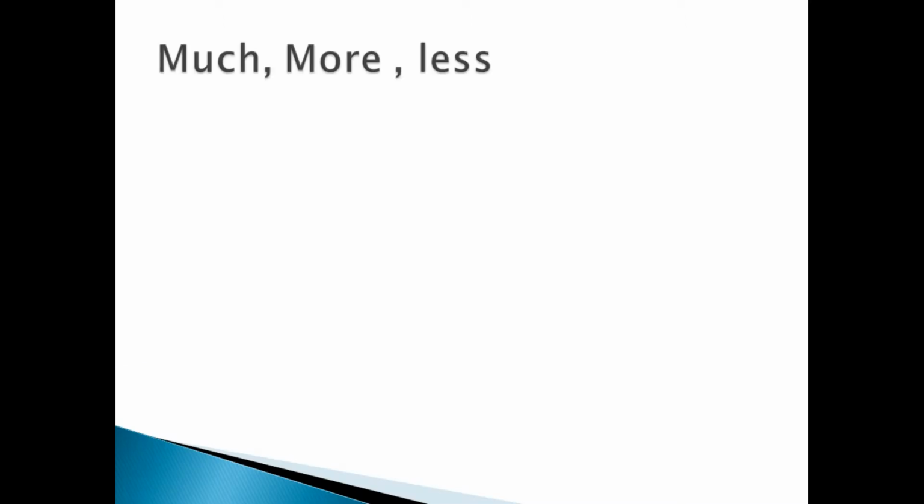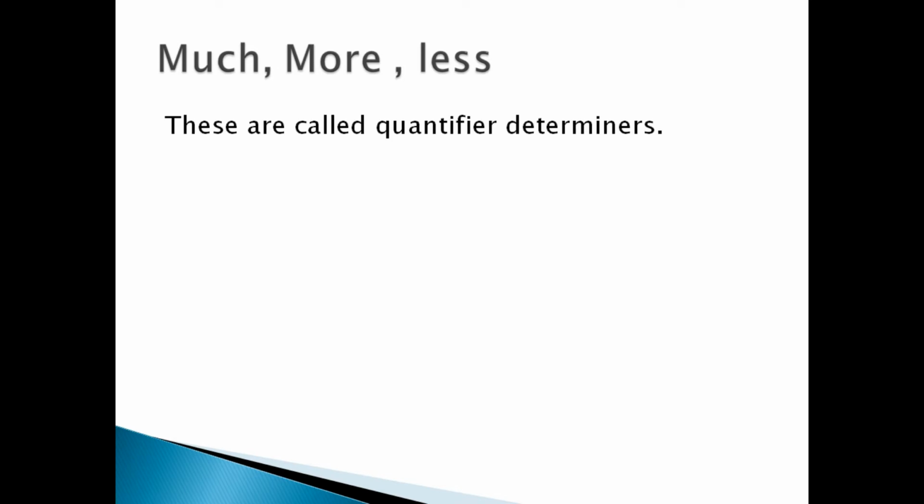Today we will continue the English grammar, use of much, more and less. First of all, these are called quantifier determiners because they denote some type of quantities and they determine the noun. These are used with uncountable nouns. Very important: much, more, less, these three are used with uncountable nouns.